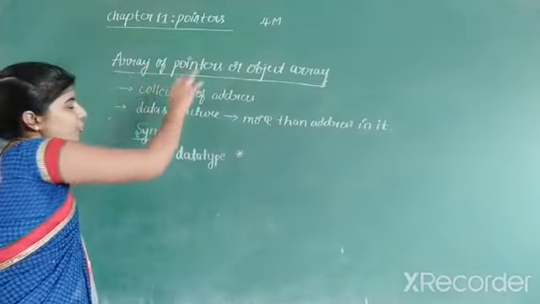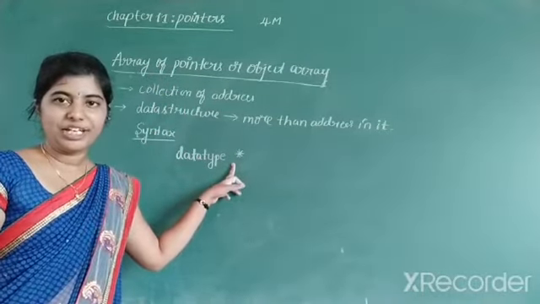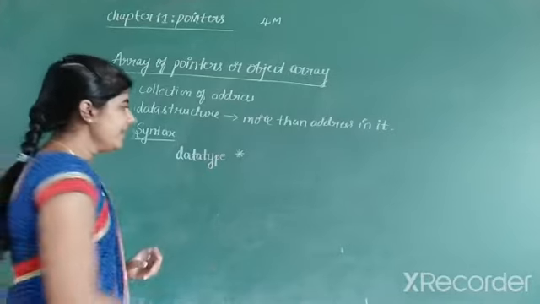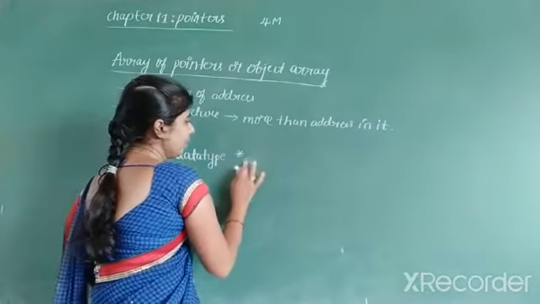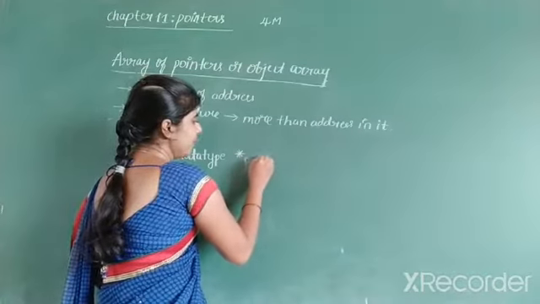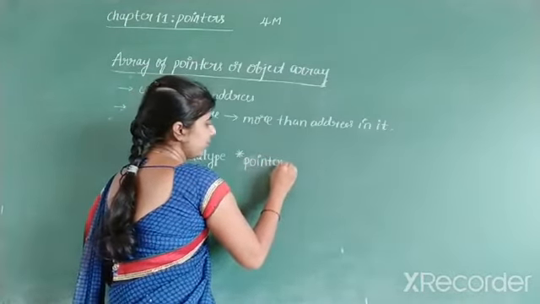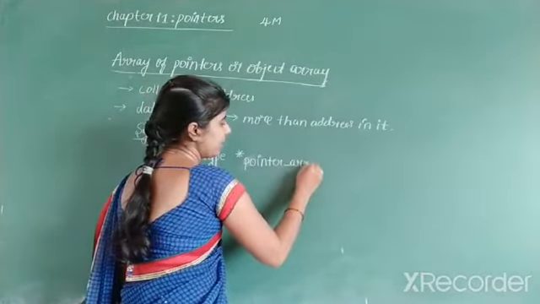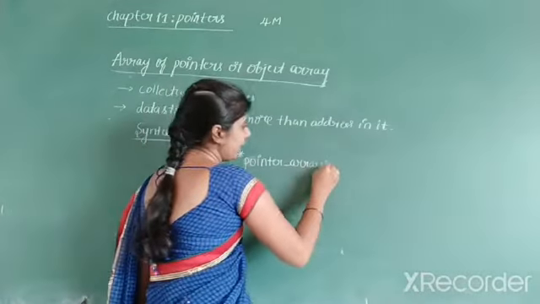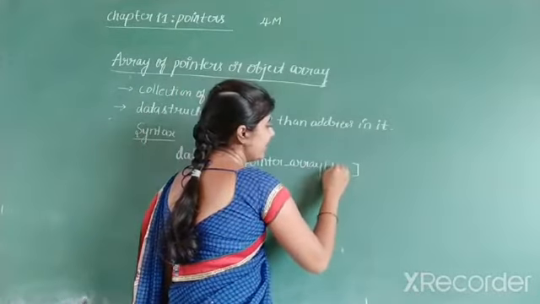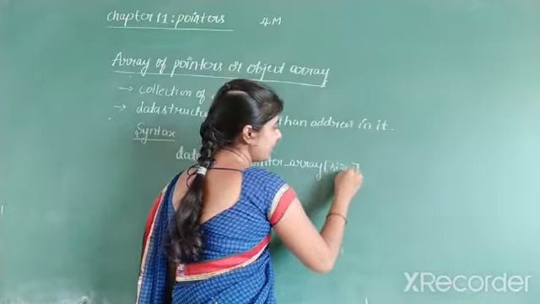We are discussing array of pointers, so write the pointer operator. Next you have to write the name of the pointer array, the pointer array name. A very important thing is you have to specify the size of the pointer array.